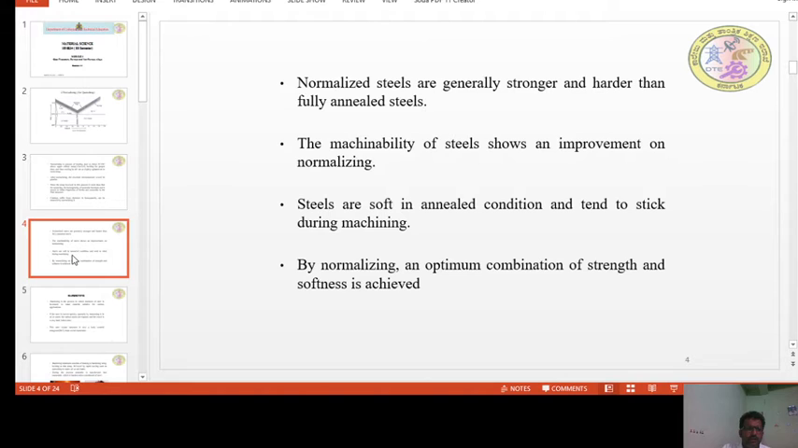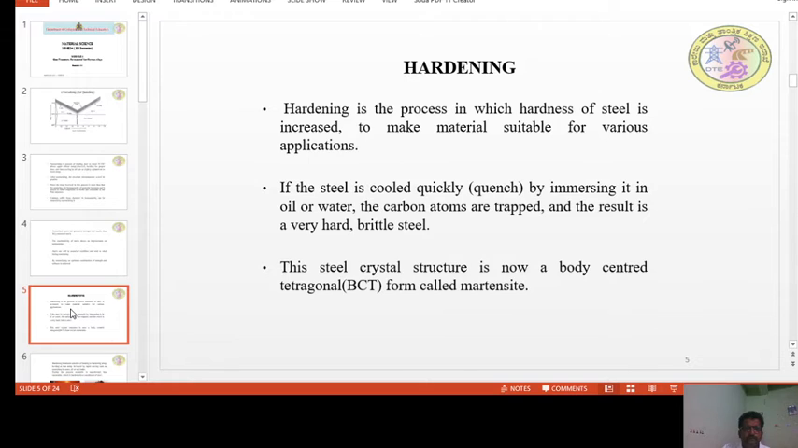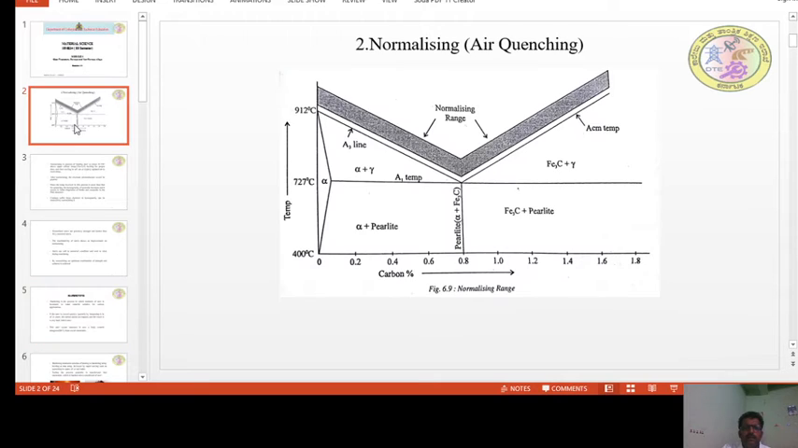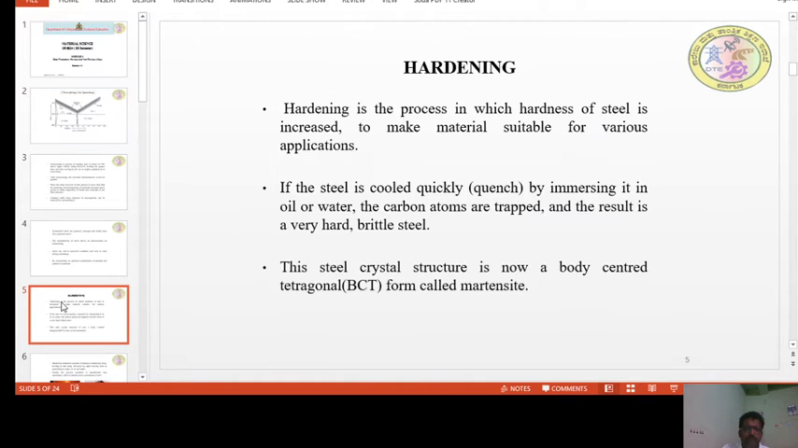So this is what happens in the case of normalizing, and when we compare normalizing and annealing, everything is the same. The two different things are that in normalizing, the heating temperature is quite high and the cooling rate is also high, which improves the properties of the normalized material compared to the annealing treatment.